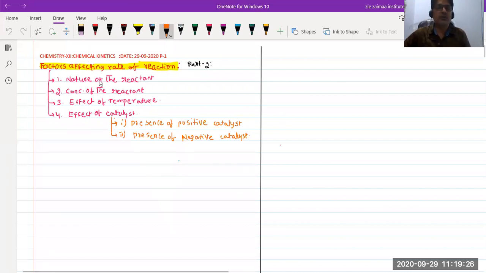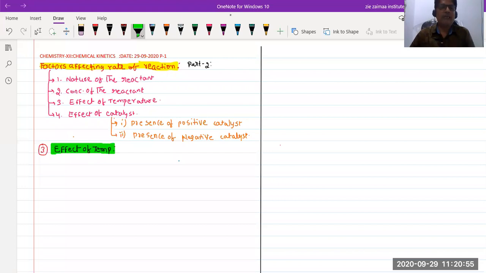Now let us continue with the second part of the factors affecting rate of reaction. As I told earlier, the nature of the reactants and the concentration of the reactant, these two subtopics I already explained in part one. Now in part two, I'm going to explain the third and fourth factors. The third type of factor is the effect of temperature.